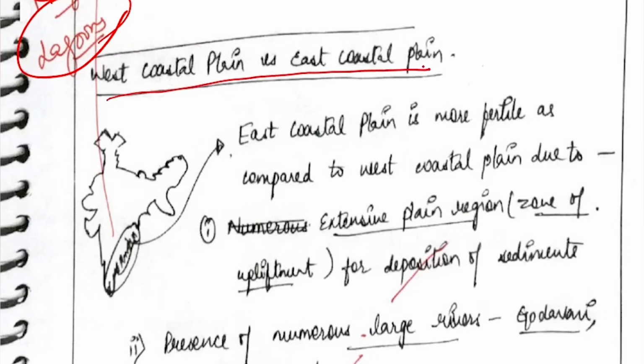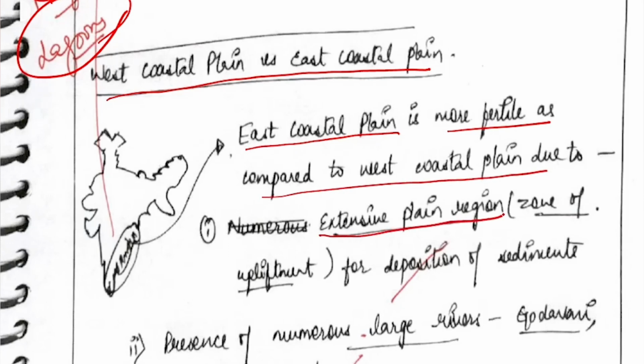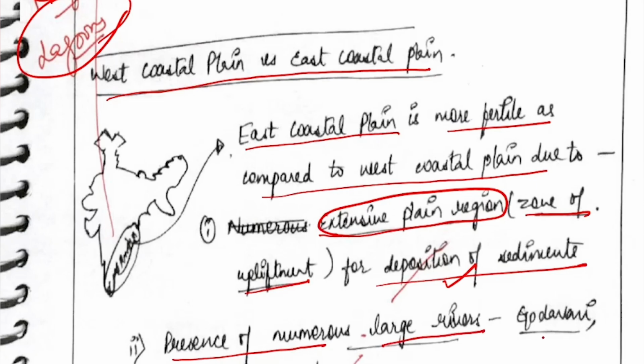Now, western coastal plain, as we talk about the productivity compared to the eastern coastal plain, we can see, as in the answer, eastern coastal plain is more fertile as compared to western coastal plains. Now, giving reasons: the extensive plain regions, one of the good reasons; zone of upliftment for deposition of sediments, yes, it is quite correct. Presence of numerous large rivers like Godavari, Krishna, Kaveri, Mahanadi. Okay, there are certain smaller rivers which are flowing more in the eastern coastal regions, highlighted in the diagram,